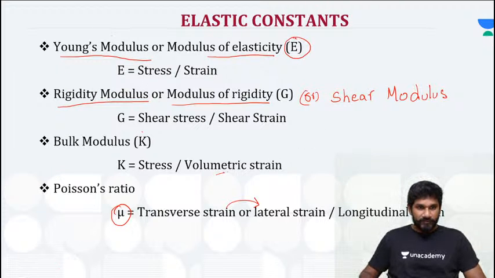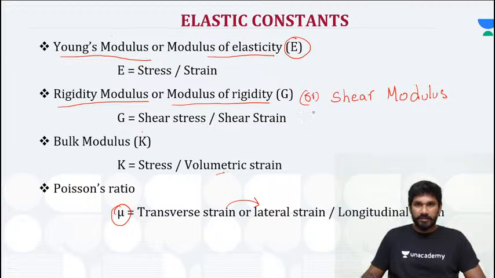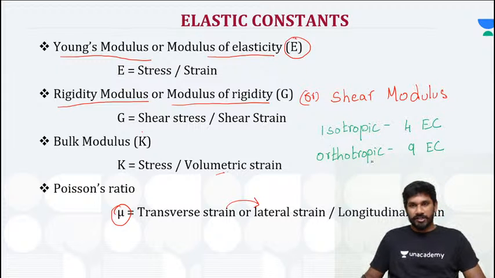For isotropic materials, 4 elastic constants are there. For orthotropic material, 9 elastic constants are there.